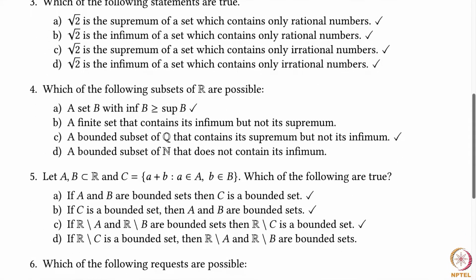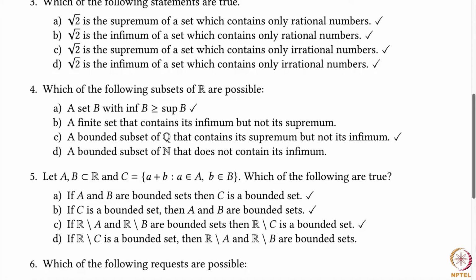Question number 5. This question requires a bit of working out, so I will just give hints on how to solve this. It's not really that hard. Look at two sets A, B and consider the sum set C of all elements of the form a plus b, where a comes from A and b comes from B. Which of the following are true? If A and B are bounded sets, then C is a bounded set. This is easy to see simply because you look at the infimum of A and the infimum of B. You can show that the infimum of C is the sum of these two infimums.